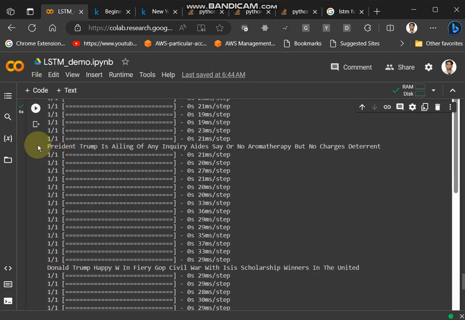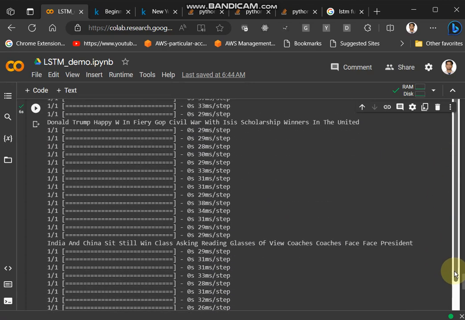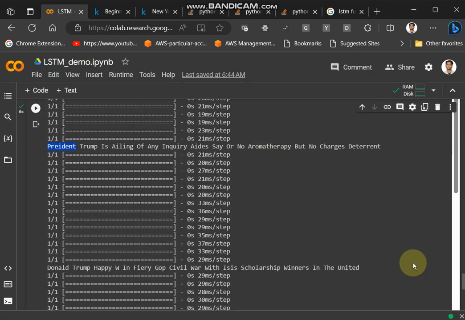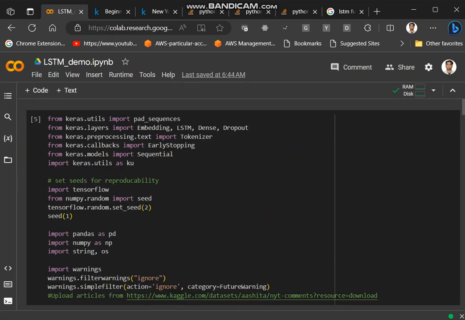So yeah, if you read this, it will not make sense; there are even some typos. "Gradient Trump is ailing of any inquiry aids say or no, and see but no charges deterrent." So these are not making sense. The reason being, it's not trained on a very large data set. It's just some KB size files. Somehow if we can increase the size of the data set, maybe we'll get better results. So let me stop here.